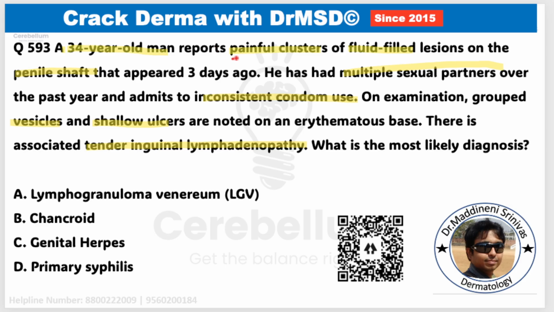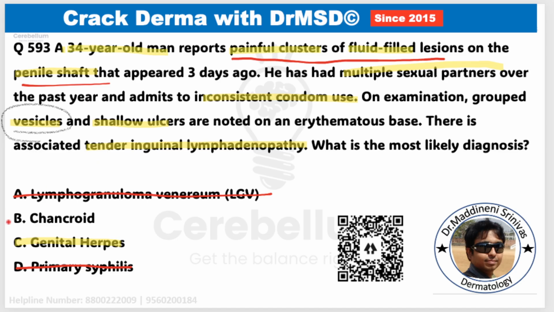So, since it is mentioning painful lesions on the genitalia, we can rule out the first option and also option D, because in both these conditions we are going to see painless genital ulcers. And this one very important clue, that is the presence of the grouped vesicles, is going to give us the diagnosis of, yes, if you have thought of genital herpes, you are absolutely correct.